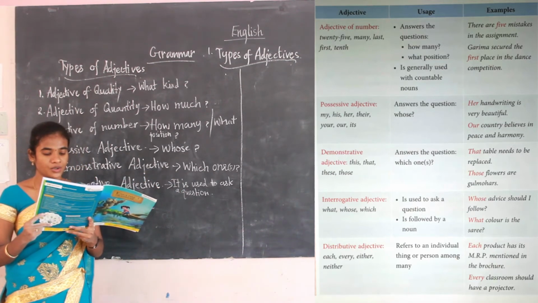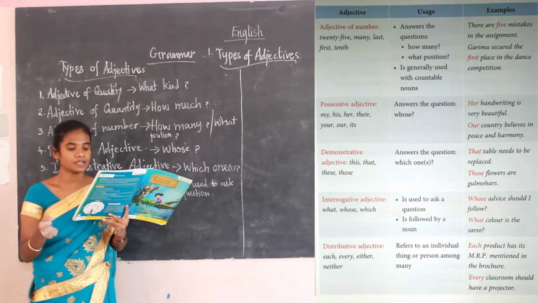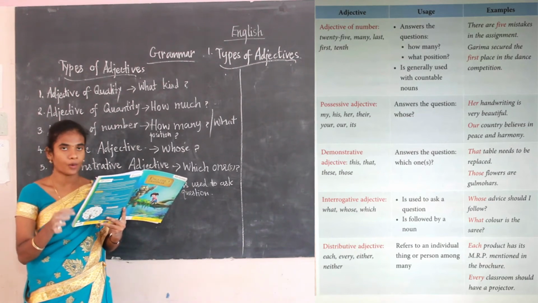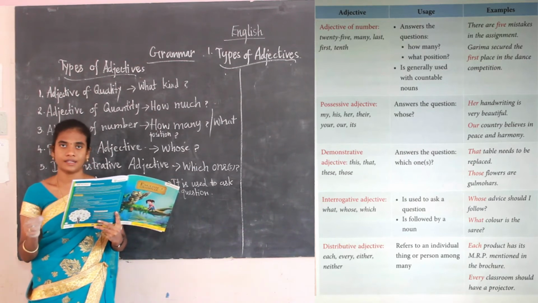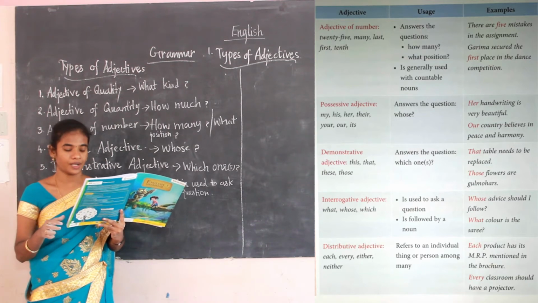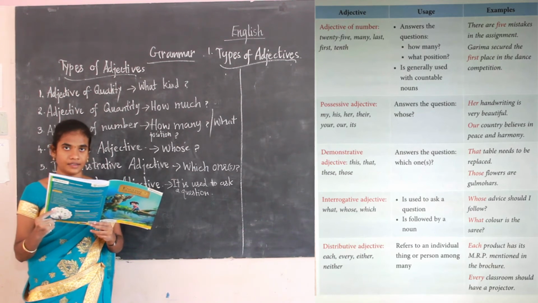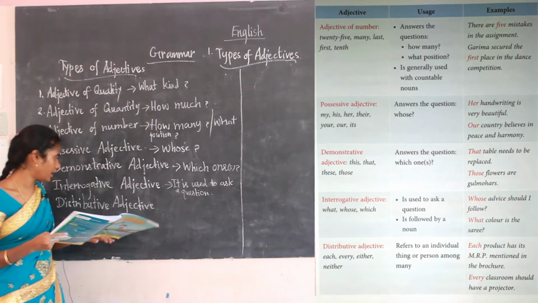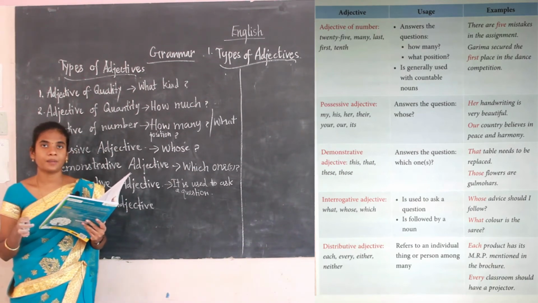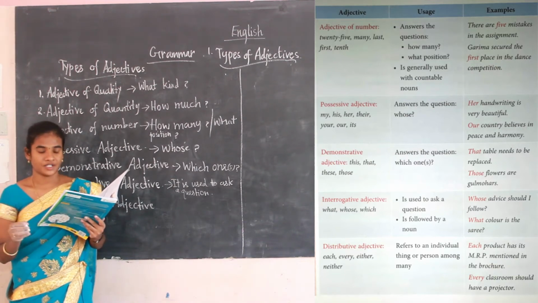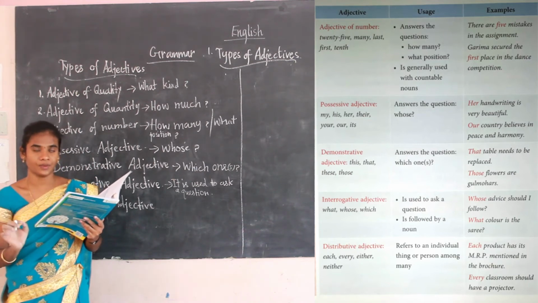The next one, distributive adjective. Its usage is that it refers to an individual thing or person among many. When there are many in number, they are referring to the individual person or individual thing. For that we will be using the distributive adjective. What are the words given? Each, every, either, neither. These are some of the words which come under the distributive adjective. When there are many in number, they are referring to a particular person or a particular thing. That is known as a distributive adjective.